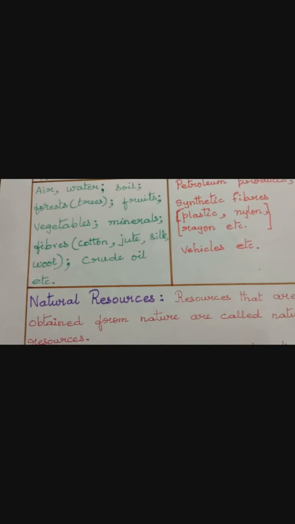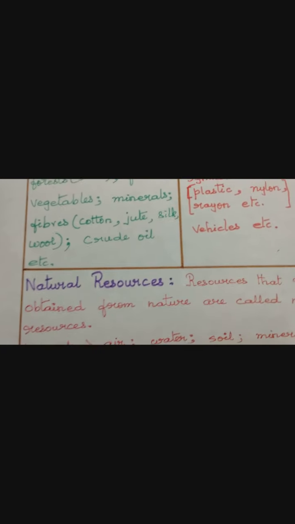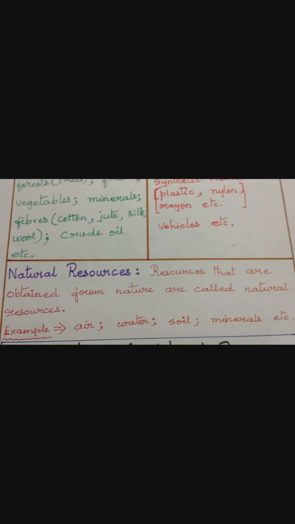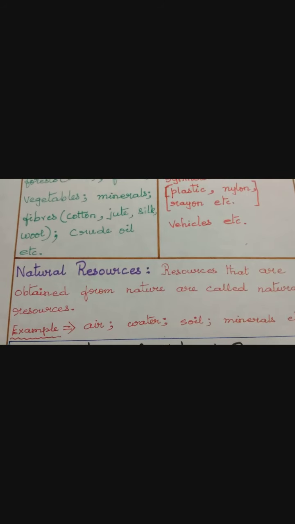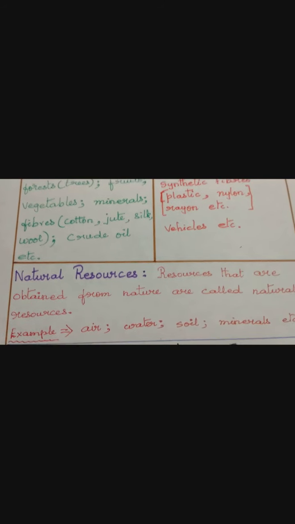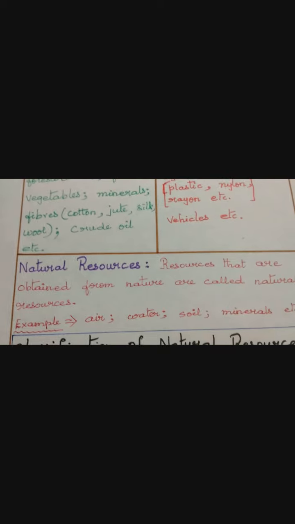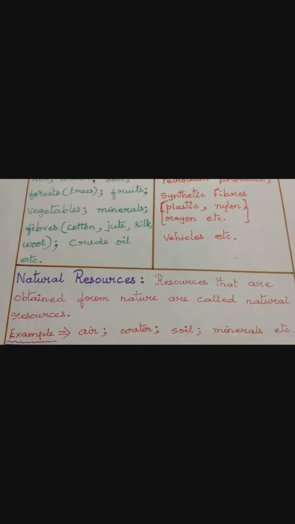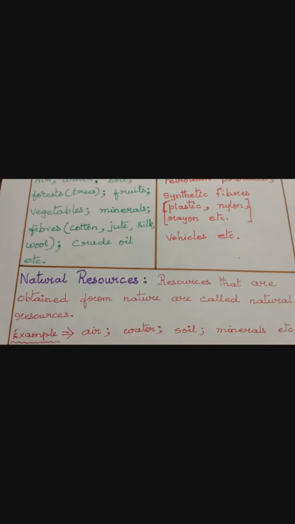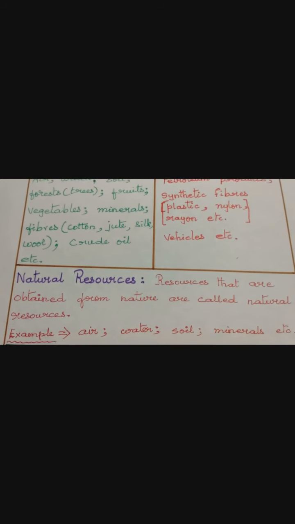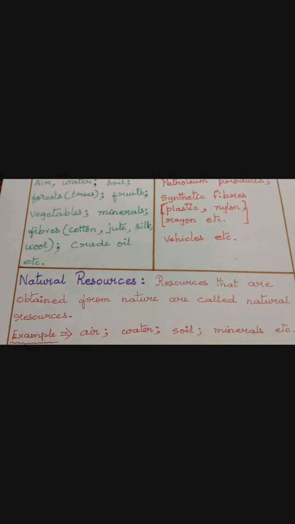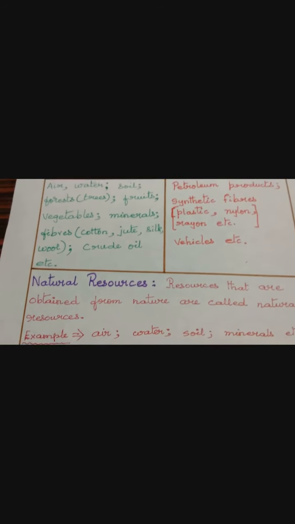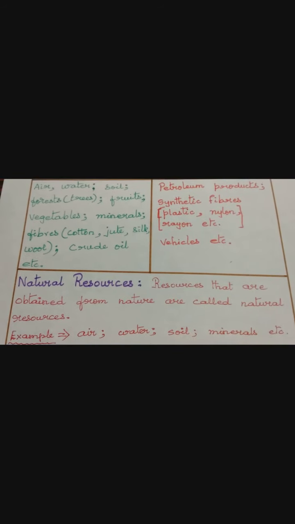Then let us study about natural resources which you have already studied in your earlier classes. Resources that are obtained from nature are called natural resources. Example: air, water, soil, minerals, etc. All these are available in nature itself, but some are available permanently for years together. It will never get exhausted. It will not get over at all.